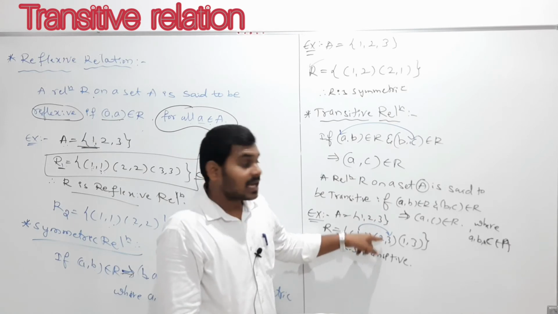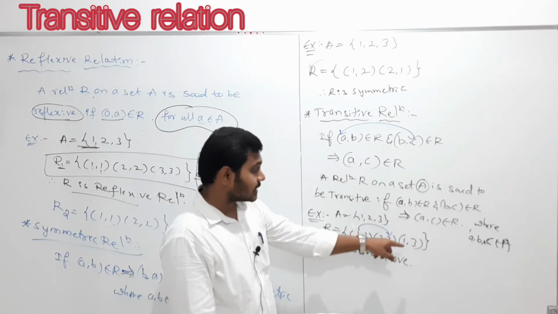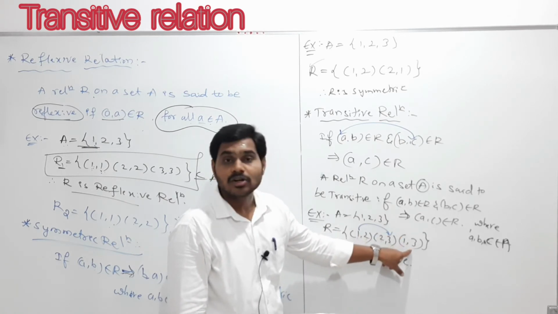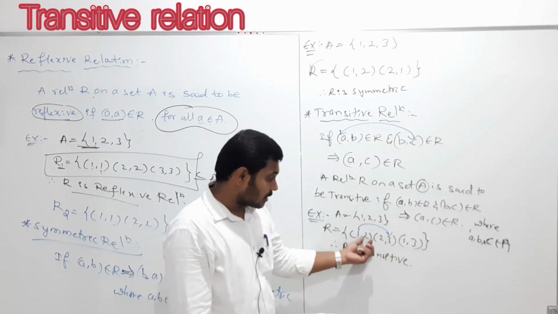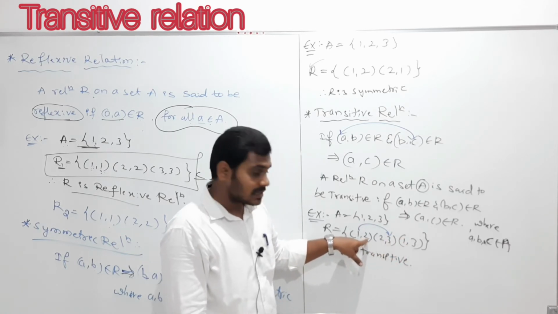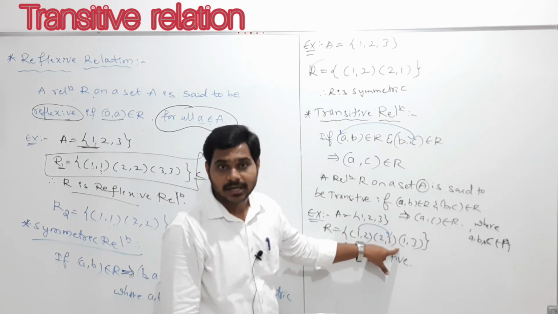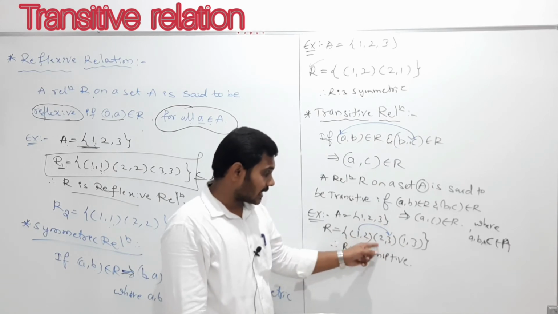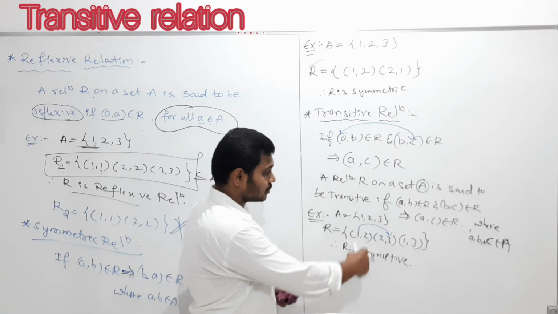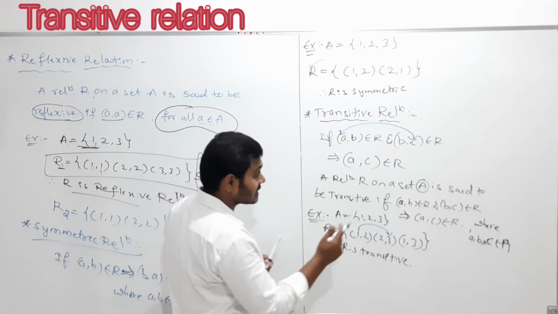If it's there, only then should you check whether the first element of this and the second element of that form a pair contained in R. If there is an order pair starting from 2, such as (2, 3), then you should check whether (1, 3) is there or not. If it is not there, you should not check. So what is the condition?